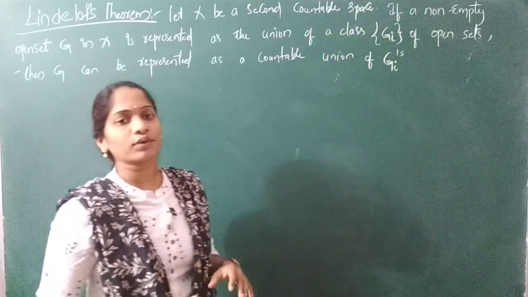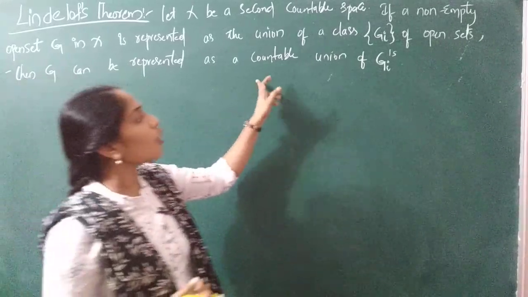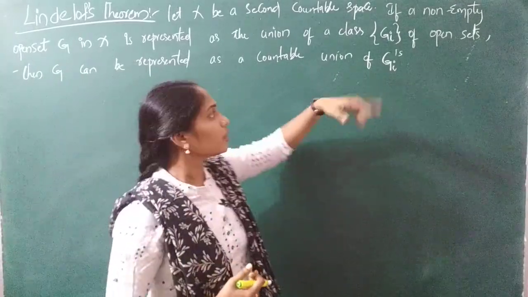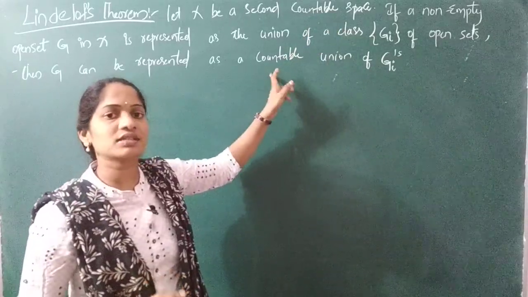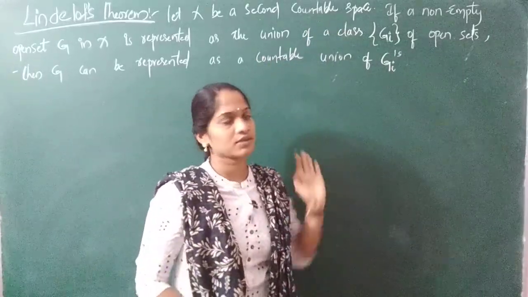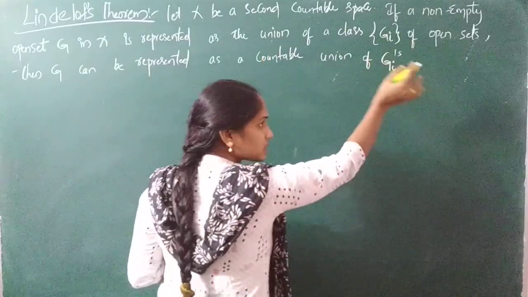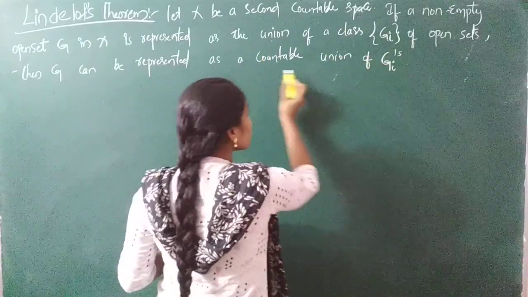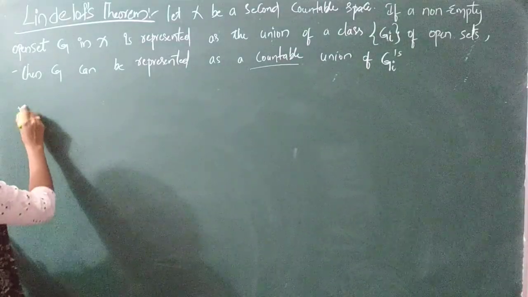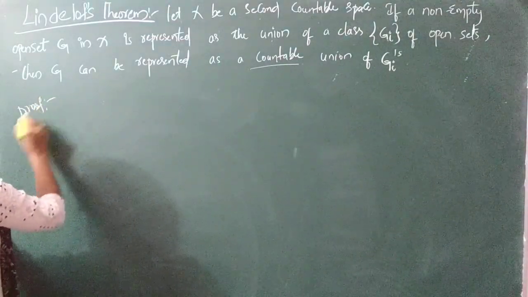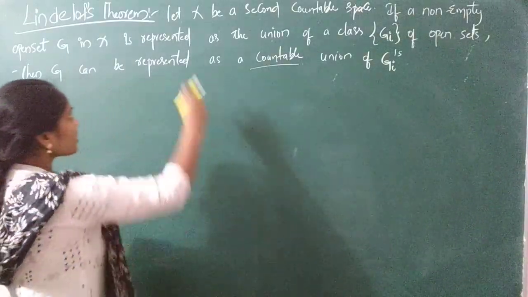Now we have to show that the same thing, G is represented as a countable union, right? You have taken a countable space here. So now you have to show that G is the countable union of Gi's. Instead of the same union over the class of open sets, all Gi's should be countable, that is finite. So now coming to the proof, a very simple proof, it just depends upon the definition of open base and second countable. So now what is given here?